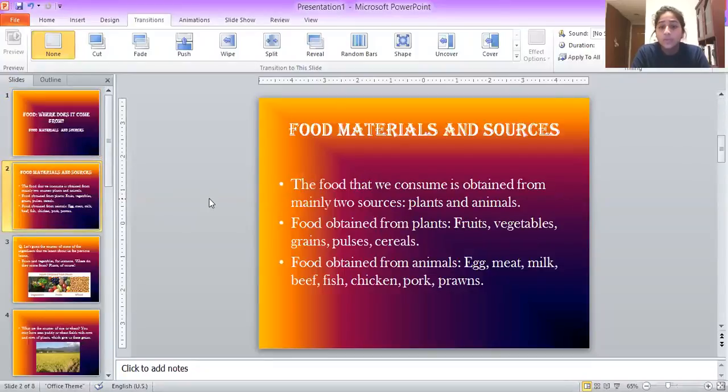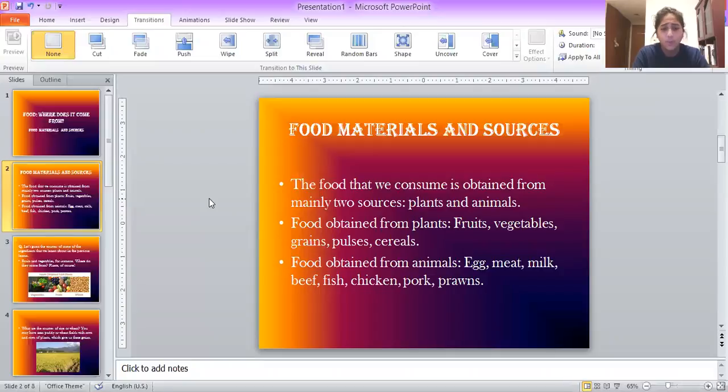Now, we have two main sources that the food that we consume come from. They are plants and animals. You probably already knew this, but now we'll be getting into exactly which food comes from which source. Now, let me tell you, there are other sources of food, but plants and animals are the two main sources. So, the food that's obtained from plants, they are fruits, vegetables, grains, pulses, and cereals. And the food obtained from animals, they are egg, meat, milk, fish, chicken, all of that.